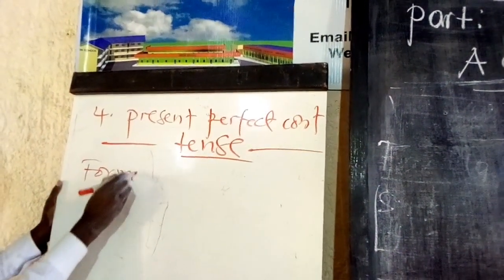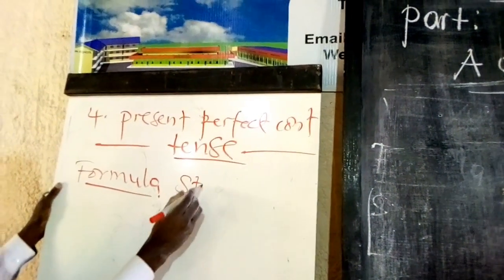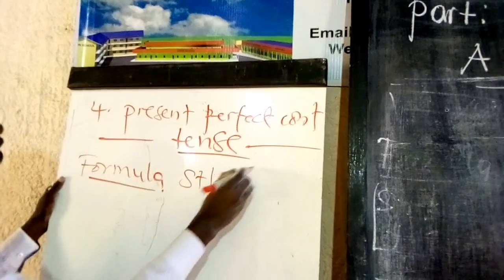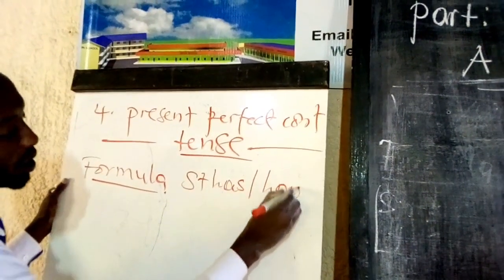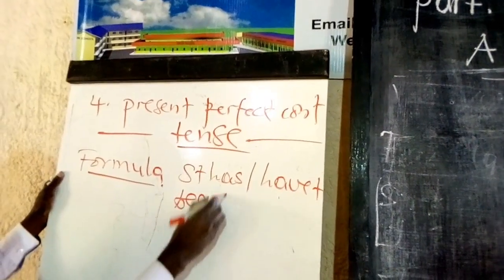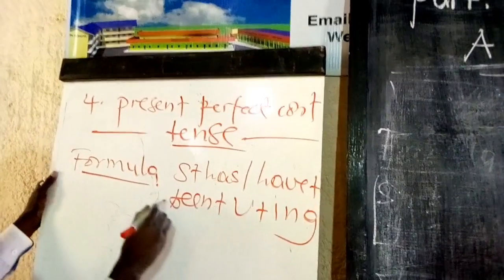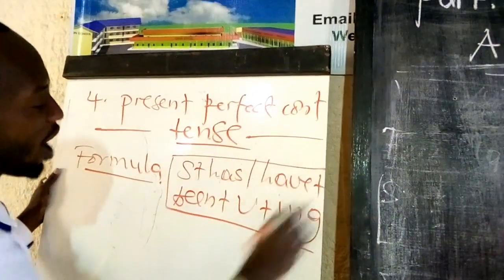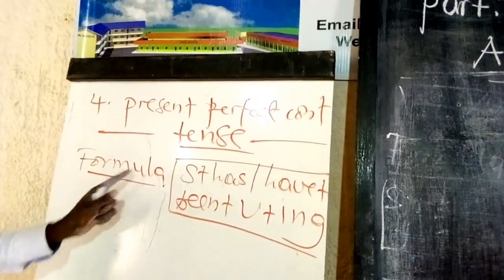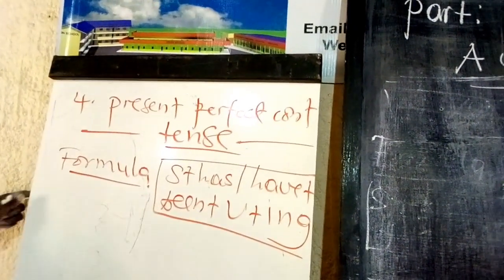The formula is subject plus has or have plus been plus verb plus ing, then plus an object. That is the formula of present perfect continuous tense.